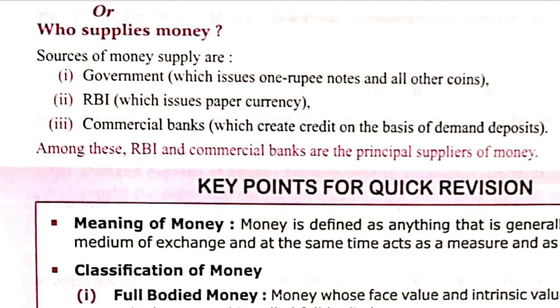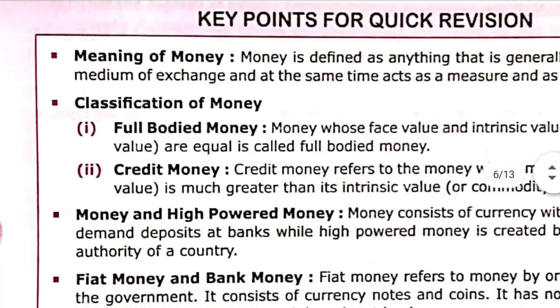And then commercial banks are also suppliers of money, which create credit on the basis of demand deposit. Creation of credit is one of the features of banks because when they have deposits of the public, they create credit by giving loans to the people. Credit is actually loan, and by giving loans they increase the supply of money. These things will be dealt with in the next chapter on banking. So with this we conclude the chapter on money.